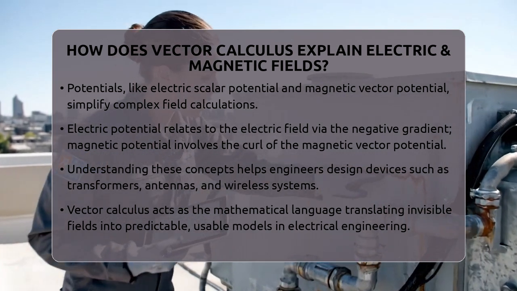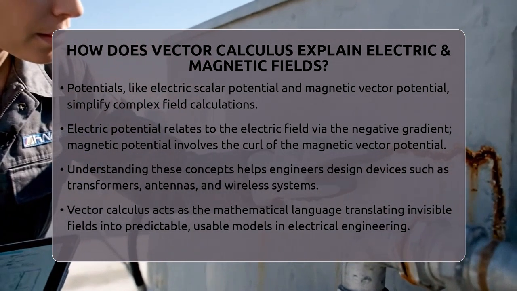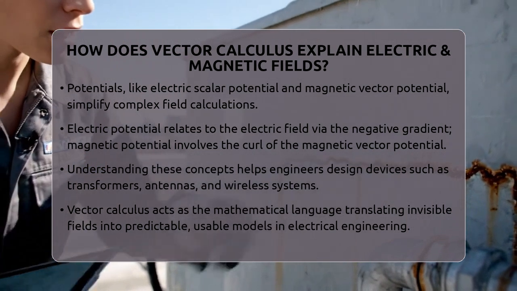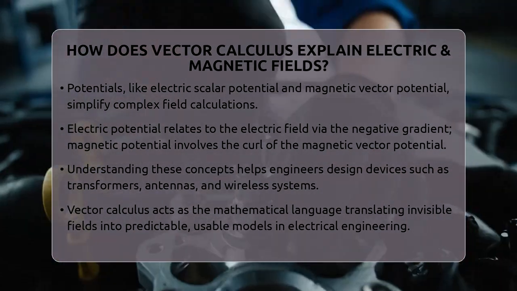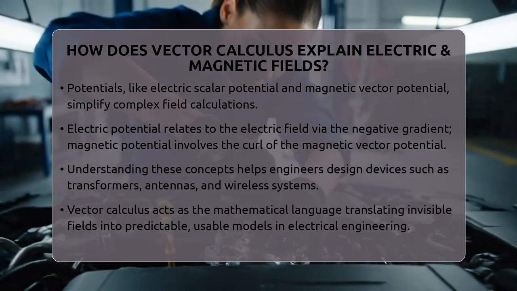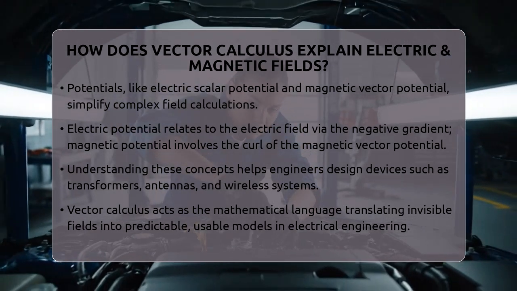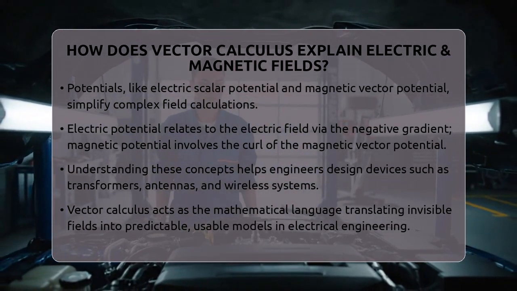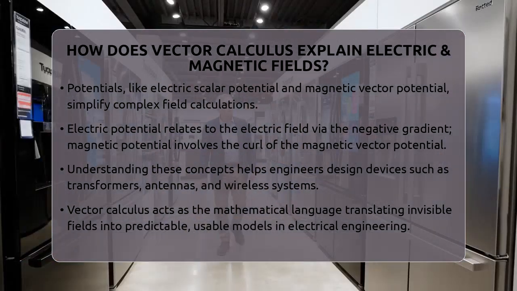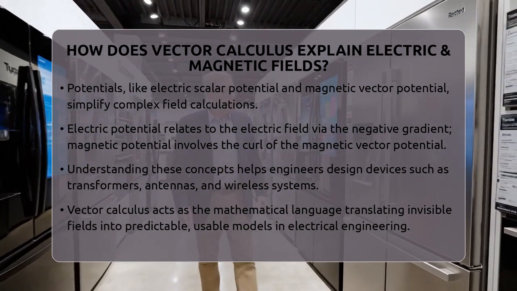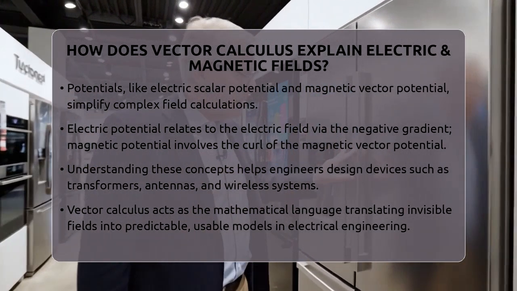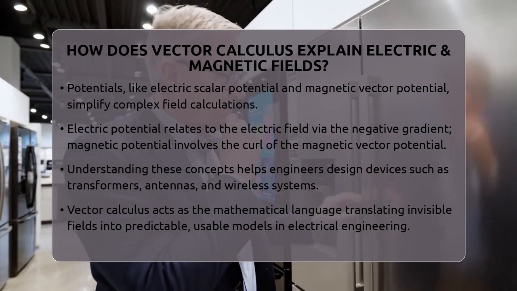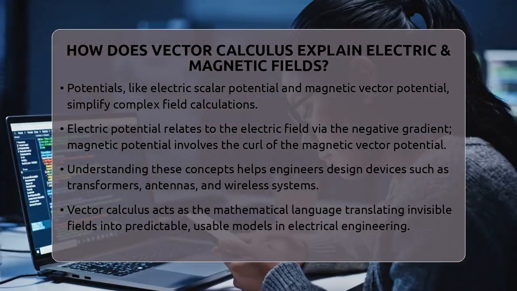Potentials also play a role in simplifying these problems. The electric scalar potential and magnetic vector potential allow engineers to break down complicated fields into easier-to-handle parts. The electric field can be derived from the potential by taking its negative gradient, and the magnetic field can be found by taking the curl of the magnetic vector potential.